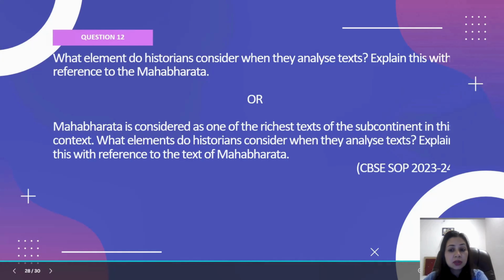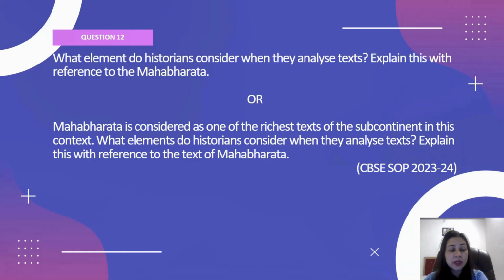Now moving on to the next question, right? That is, what elements do historians consider while they analyze texts? Explain this with reference to the Mahabharata. The Mahabharata is considered one of the richest texts of the subcontinent. What elements do historians consider?